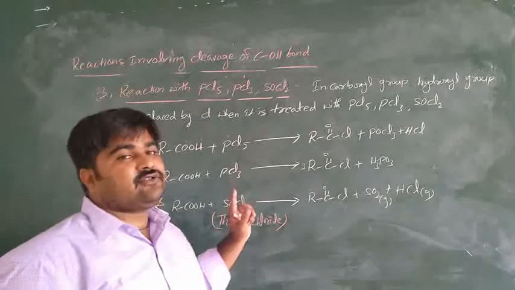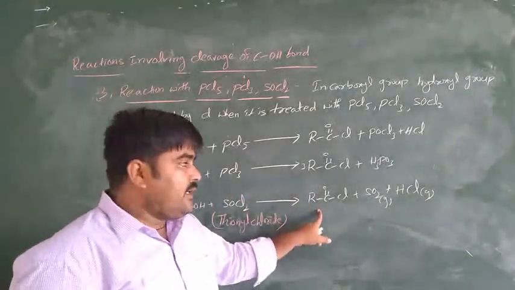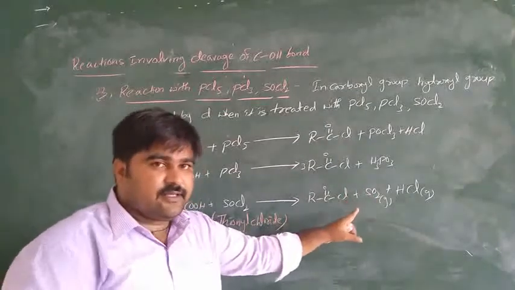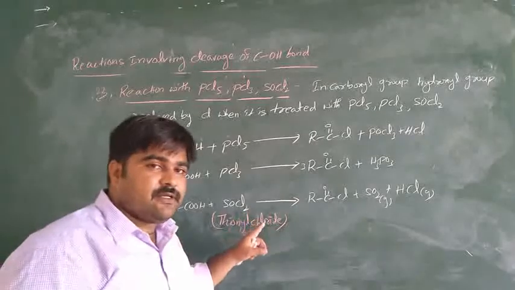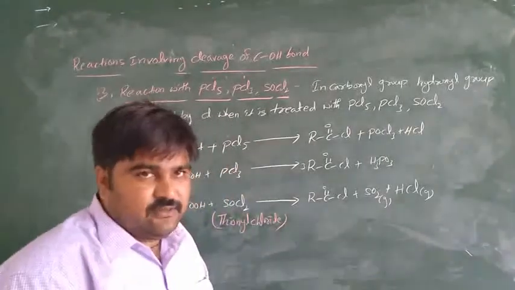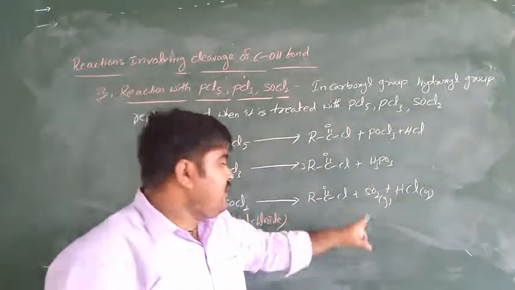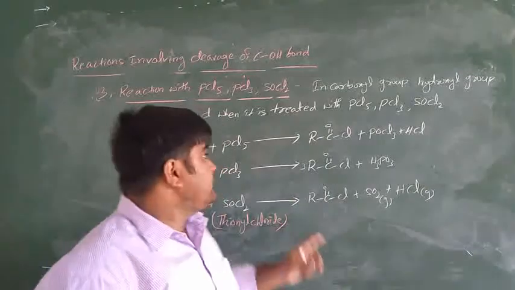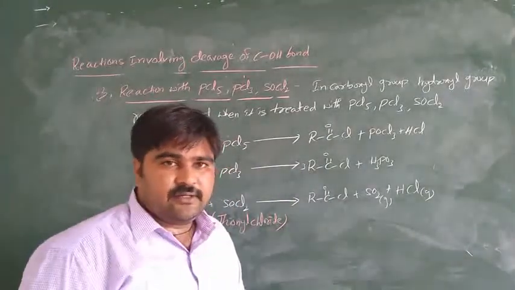In alcohols also, alcohols react with thionyl chloride to produce alkyl halides, sulfur dioxide and HCl, the best preparation method for the same reason. This is the reaction with PCl5, PCl3 and SOCl2. Is it clear?